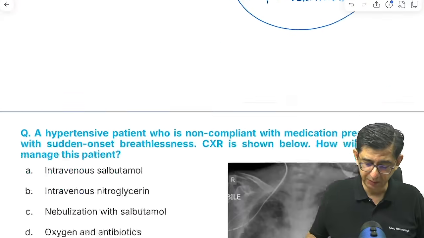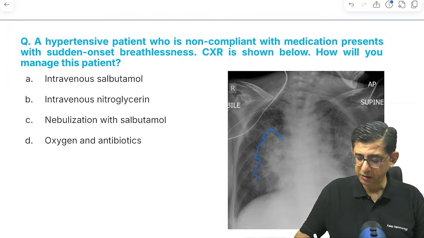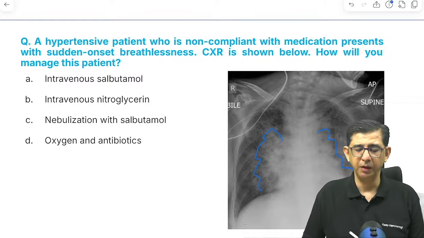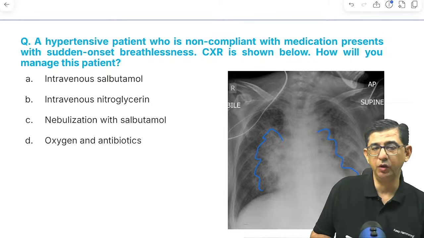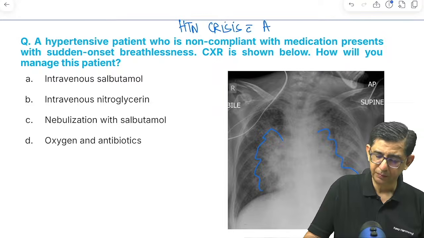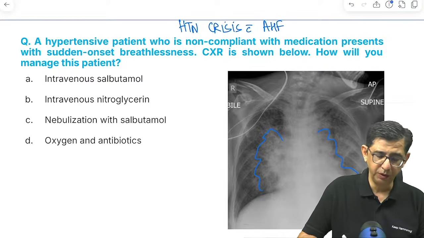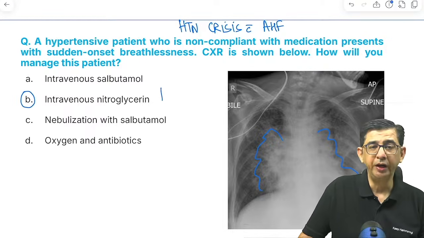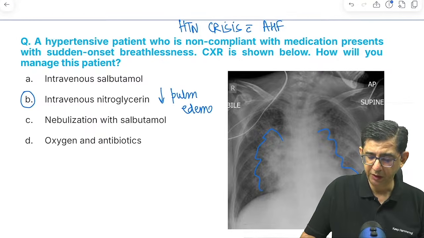Okay, this is the classical bat wing edema that you can see. The hypertensive patient is not taking medication and went into hypertensive crisis, and then has gone into acute heart failure. So I will be giving Lasix in this patient, and because there is hypertension, along with Lasix I will have to give nitroglycerin. Nitroglycerin is a vasodilator, so it will significantly reduce the pulmonary edema component in this patient.